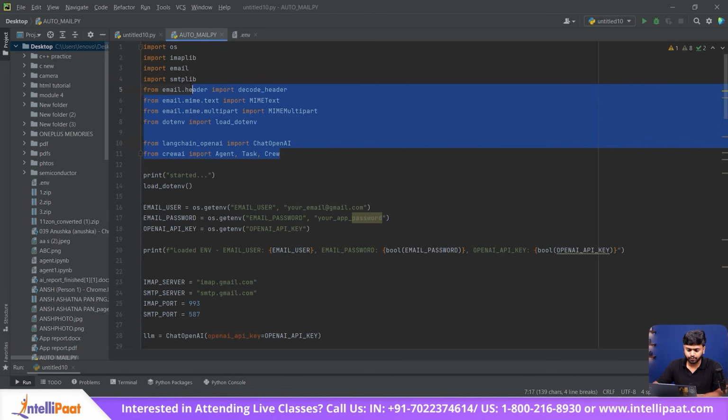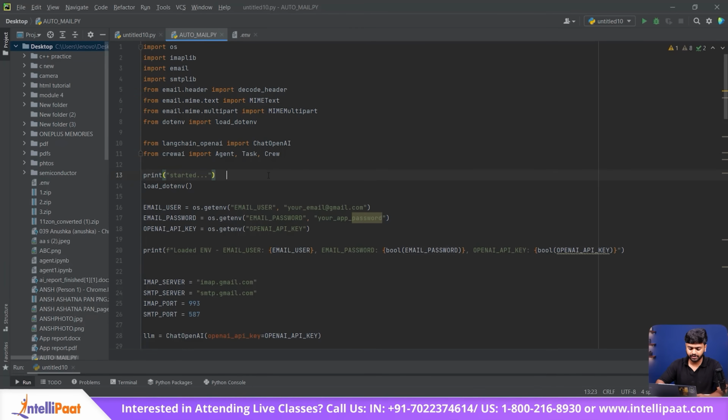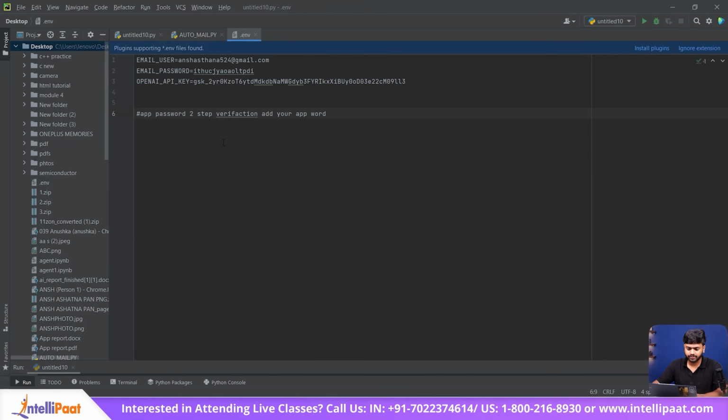The first part is the import files. This is the most important part of the code that allows your code to run error free. Then we have this printing statement that shows that the code has started. Code started. Then we have to load that .env file that we have just created. We have created this file so that we can store a username, password and the API key that we don't want to hardcode in the main code.